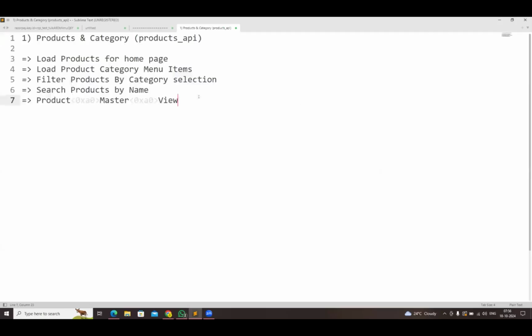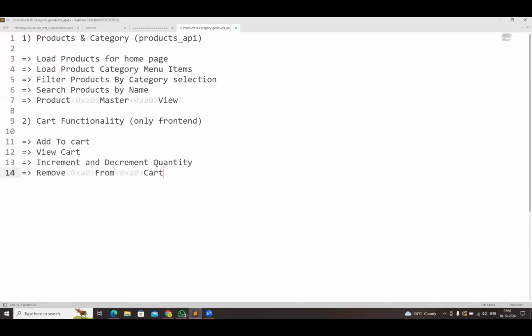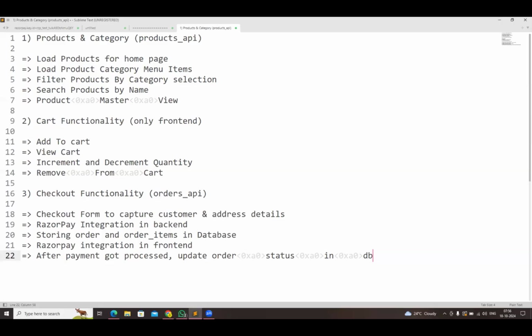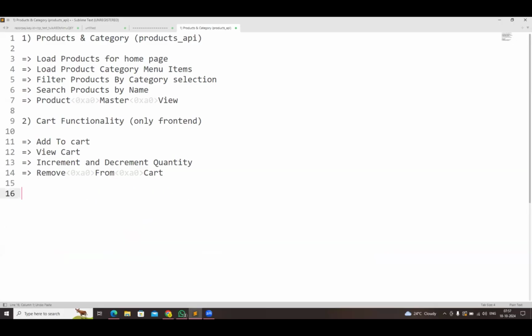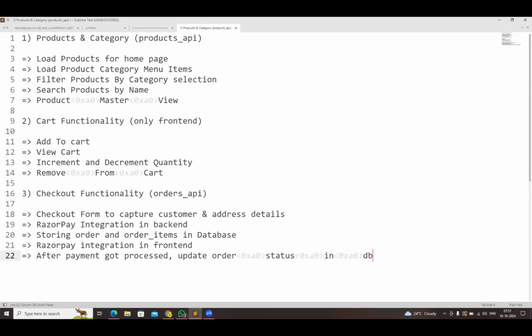Product and product category functionality is available, cart functionality, checkout functionality, customer functionality, and admin functionality.